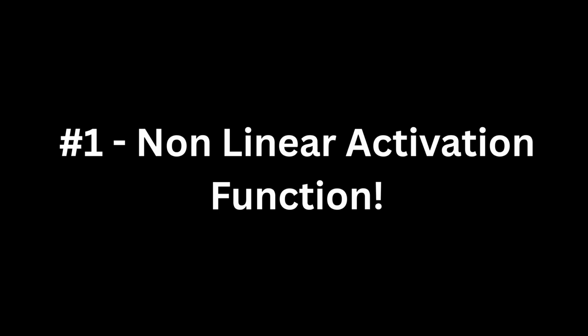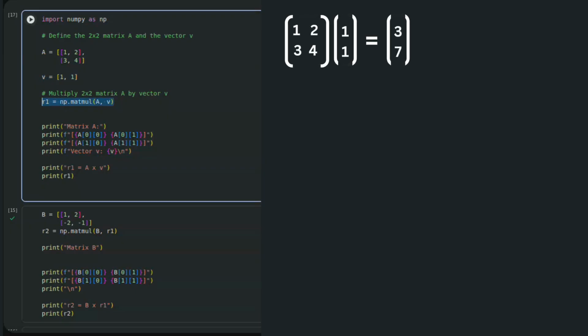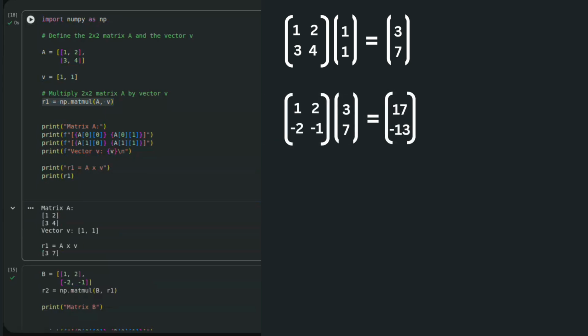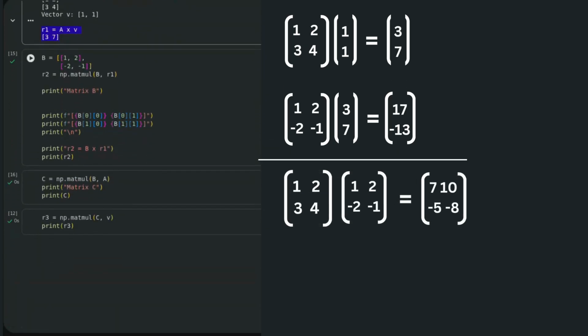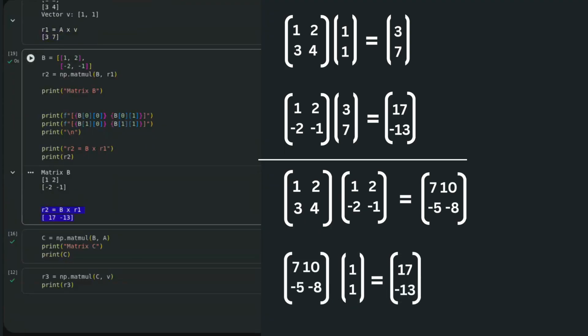Why must activation functions be nonlinear? We just saw what happens when they aren't. If one layer multiplies your input by a matrix and the next layer does the same, you haven't added complexity. Mathematically, if vector x is multiplied by matrix W1, then the result is multiplied by matrix W2, that is exactly the same as x multiplied by M, where M is W2 times W1. It's just one matrix multiplication.